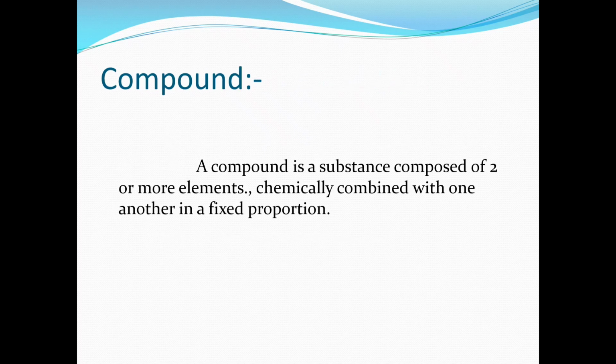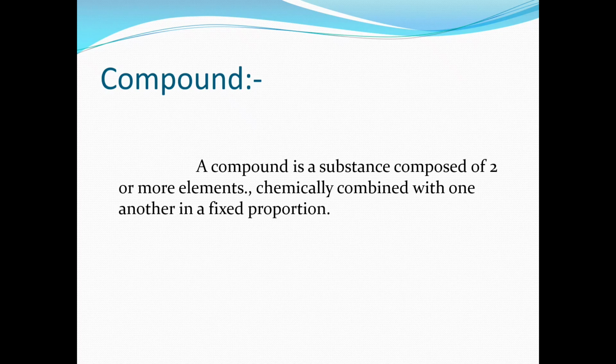We have seen that on the basis of their chemical nature, pure substances are divided into elements and compounds. And we have learnt what is meant by elements and the subdivision among elements. Now we will see what is meant by a compound. A compound is a substance composed of two or more elements. We have learnt that an element is a basic form that cannot be broken down. A compound is a substance that is made of two or more elements.